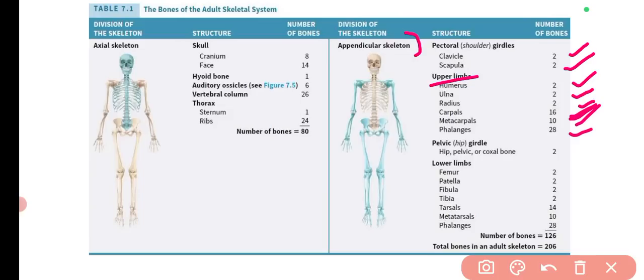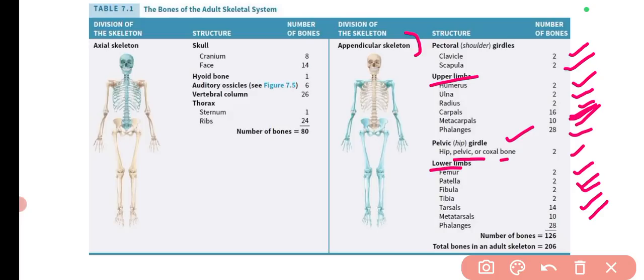Then there is the pelvic girdle or hip part, in which there are the hip, pelvic or coxal bones, which are 2 in number. Then there is the lower limb, which has a similar number of bones: 2 femur bones, 2 patellas, 2 fibulas, 2 tibias, and 14 tarsals.